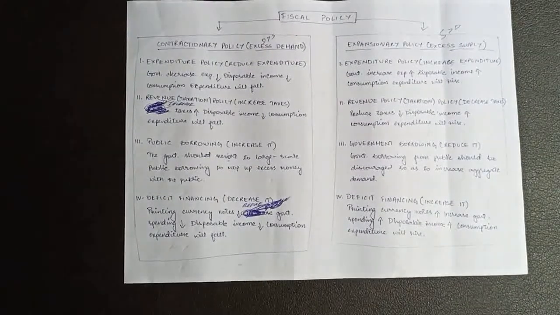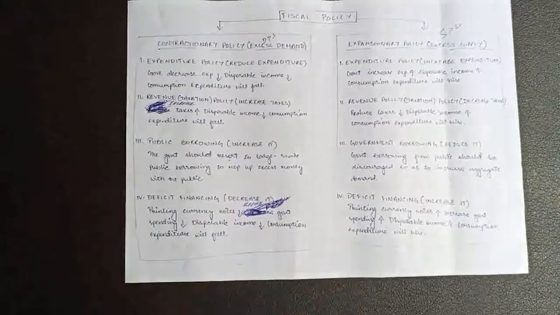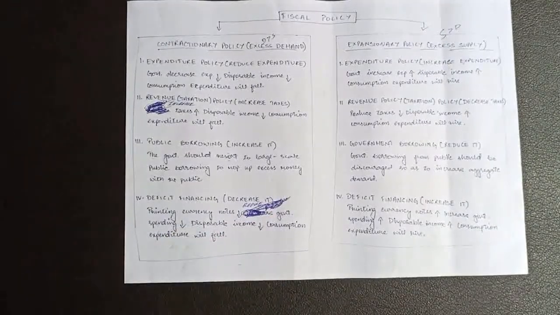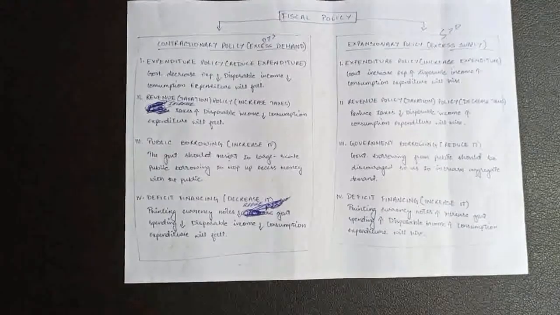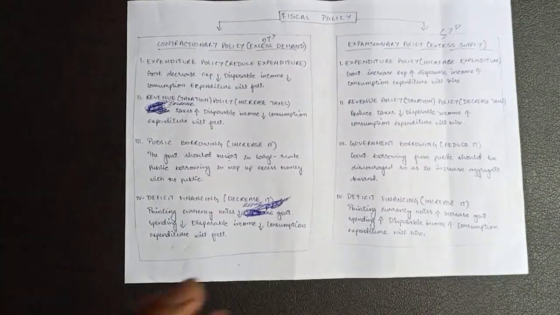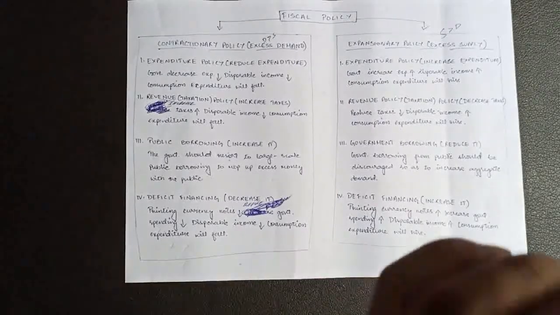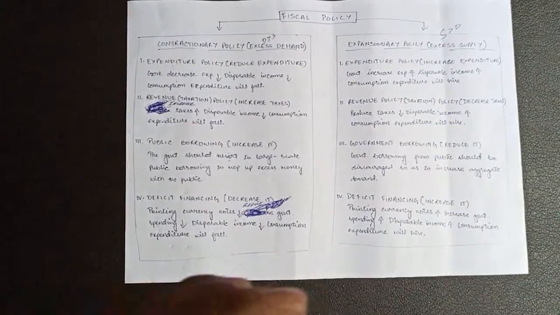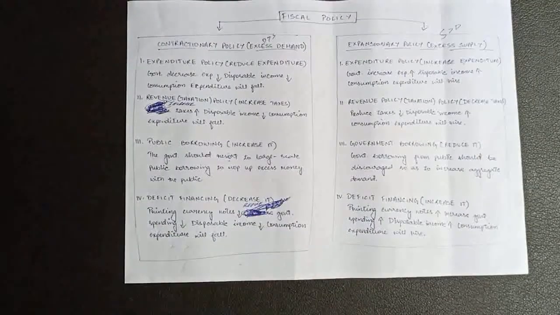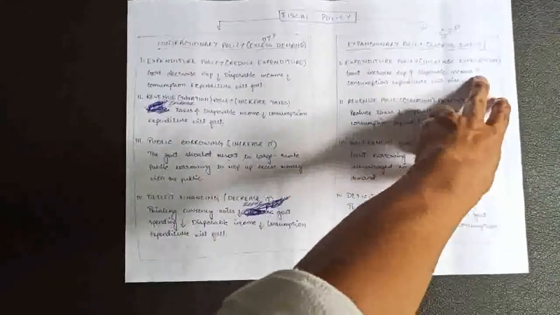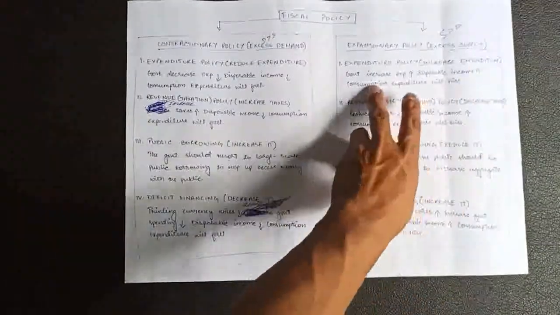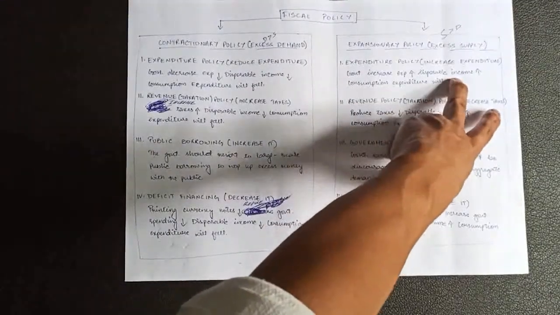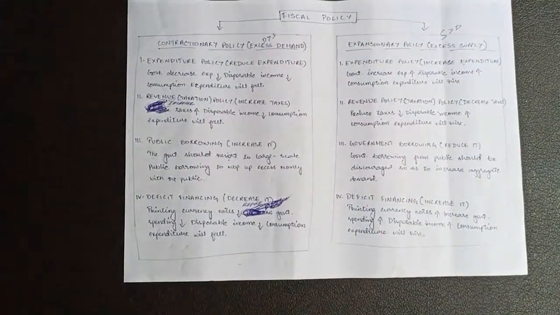So here, the government will increase expenditure on public works like construction of roads, bridges, railways. They will spend more money on health facilities. They will spend more money on the education sector, etc. Or they will even start giving big projects to the public so that more money will be in the hands of the public. And if more money is in the hands of the public, the disposable income of the public will rise or increase. And when the disposable income of the public increases, consumption expenditure of the public will also rise and the economy will be back into equilibrium.